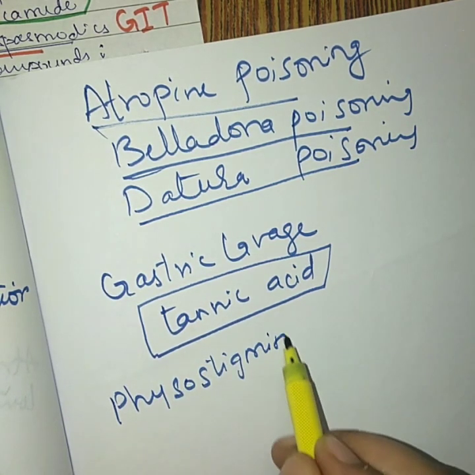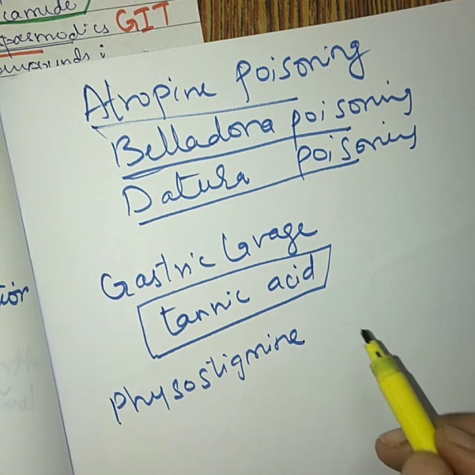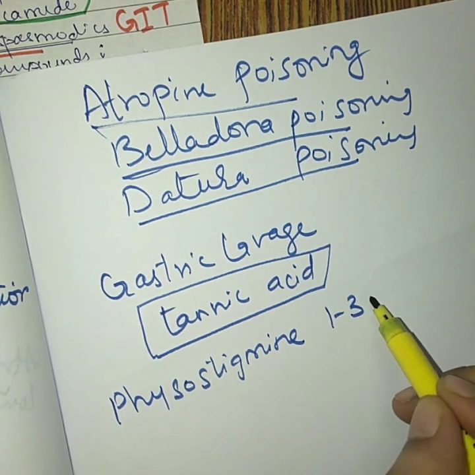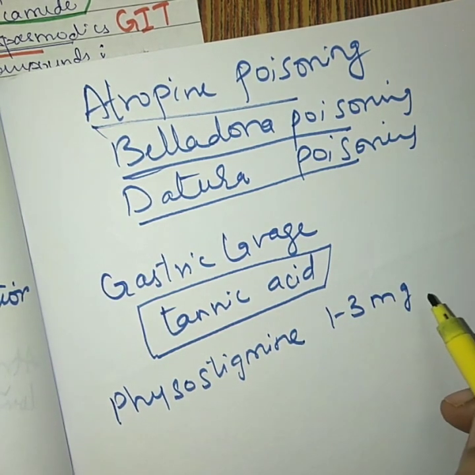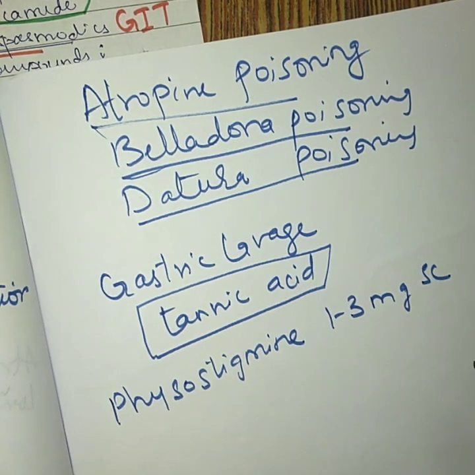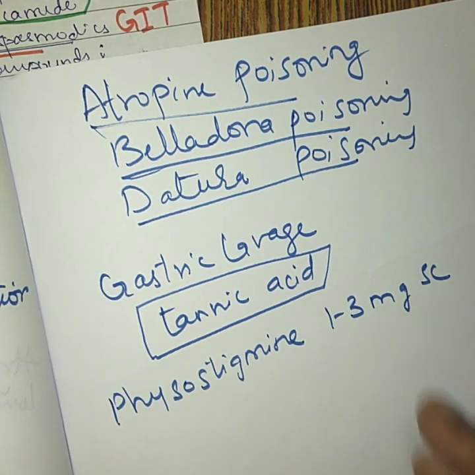Next, physostigmine is given so that the anticholinesterase enzyme should get activated. Physostigmine about 1 to 3 mg subcutaneously or intravenously is given for producing the antidote action. Okay, so these things can be done for inhibiting the atropine poisoning.